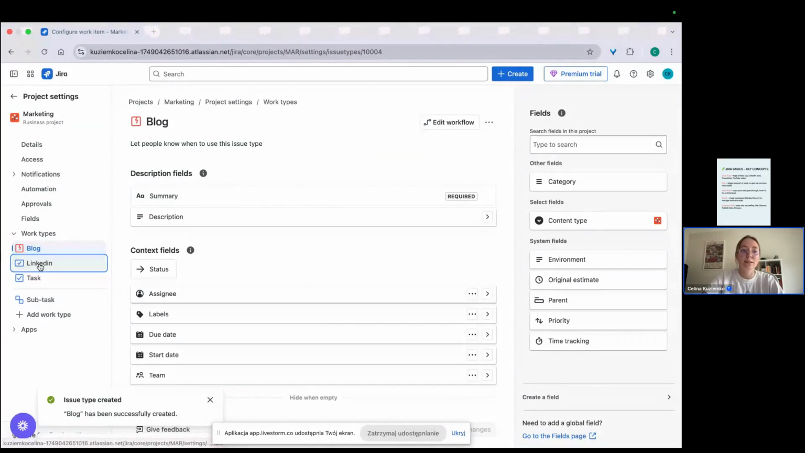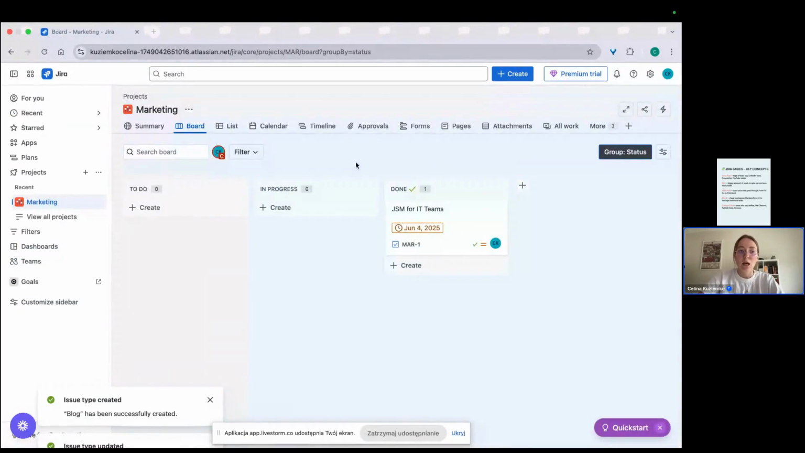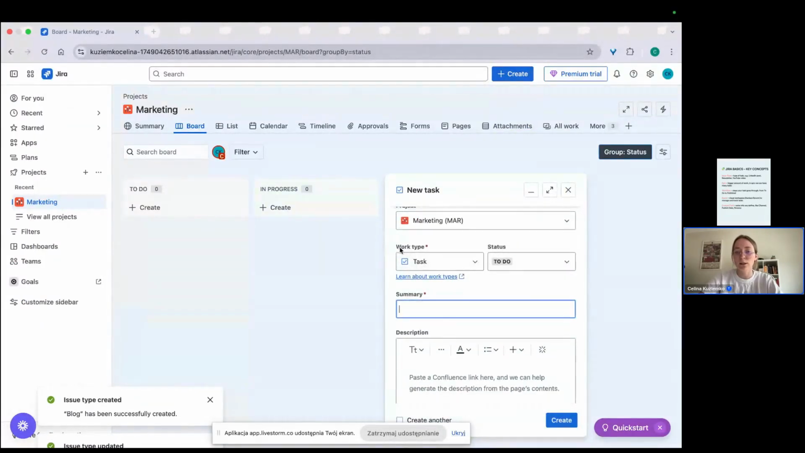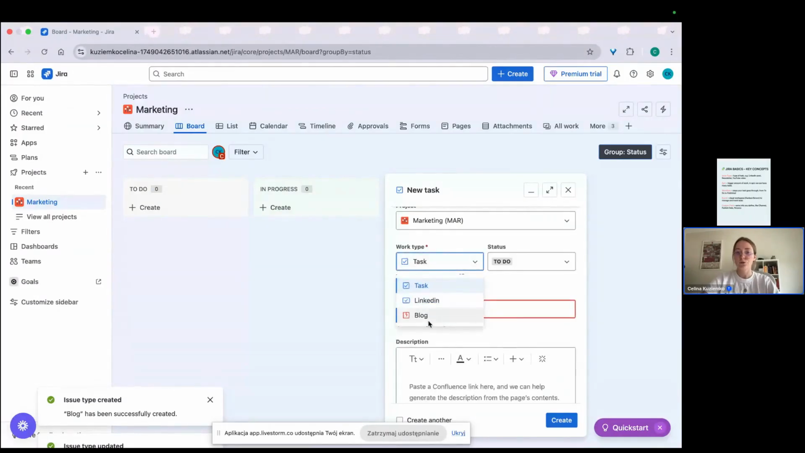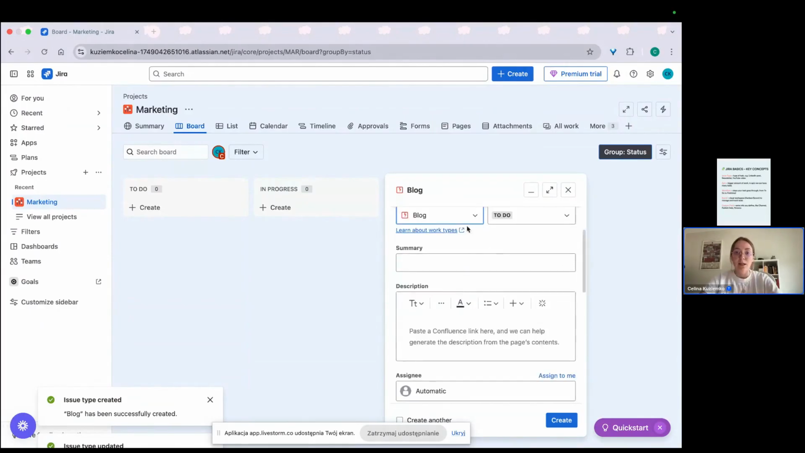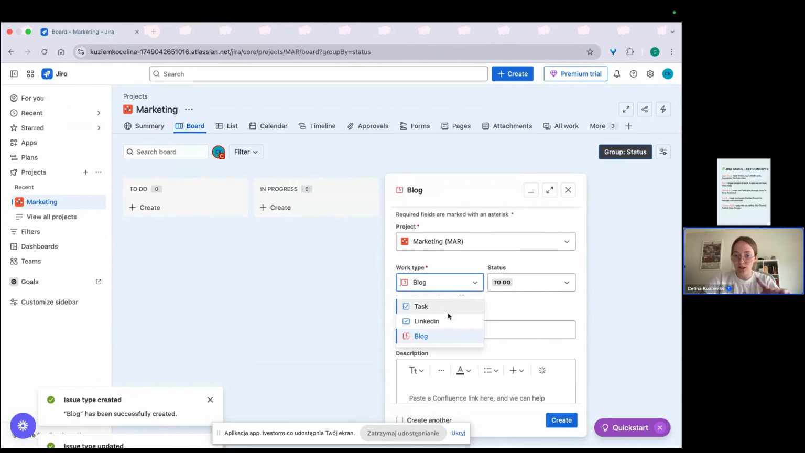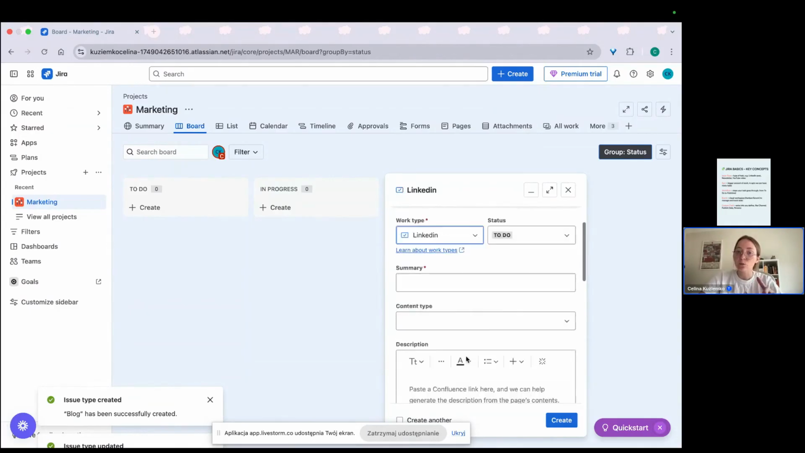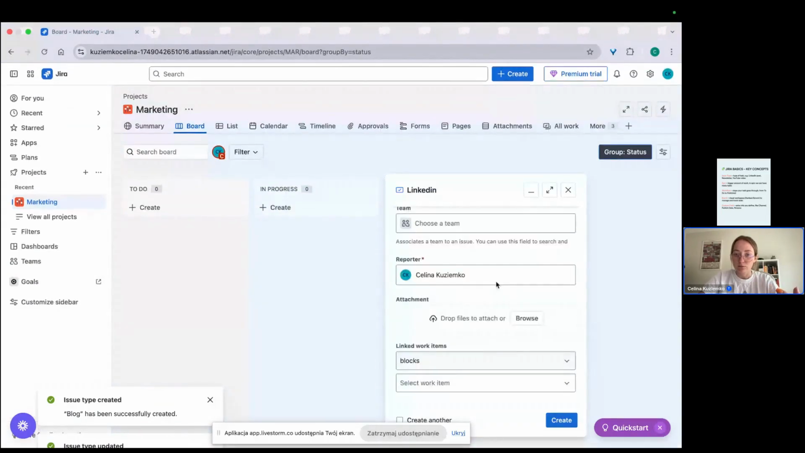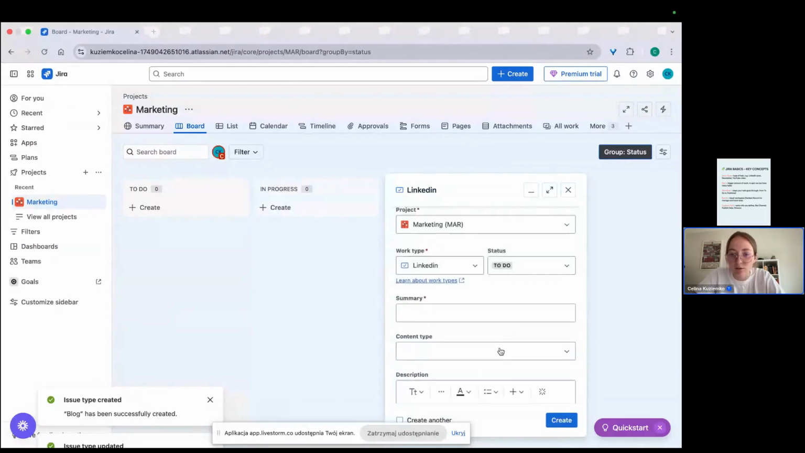Okay, so now when we go back to our project, how do we choose this issue type, this work type? Here we have a work type field, so I can choose between LinkedIn or blog. If we didn't make any changes in the blog fields, but we made some changes in LinkedIn, those two work types will be different. So here we have our, well, actually it has content type here, sorry.